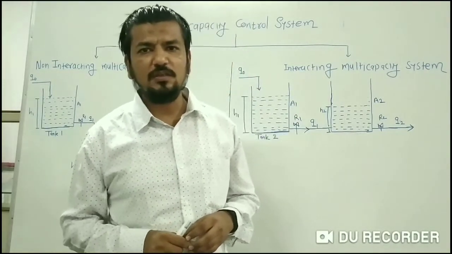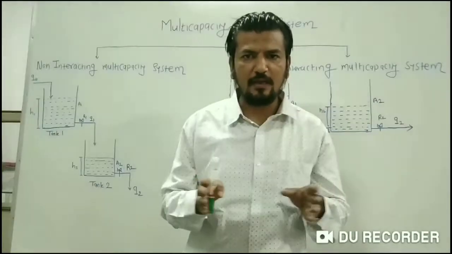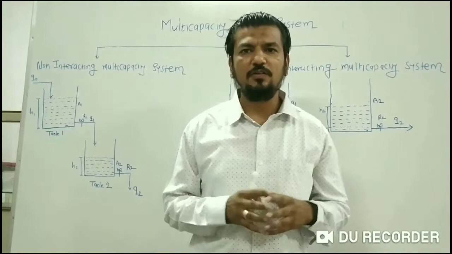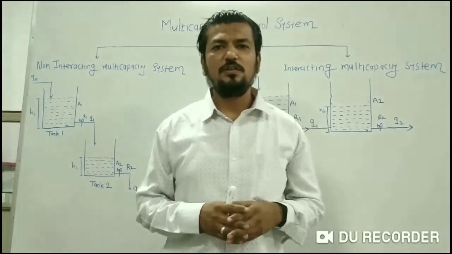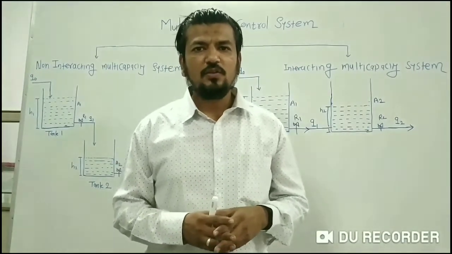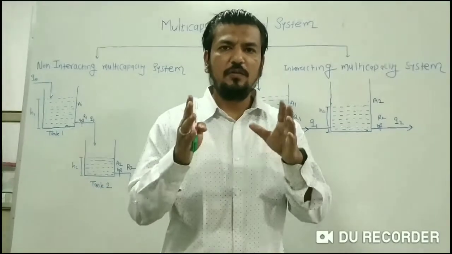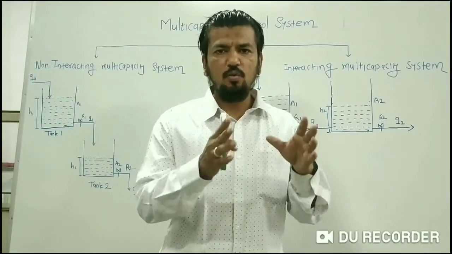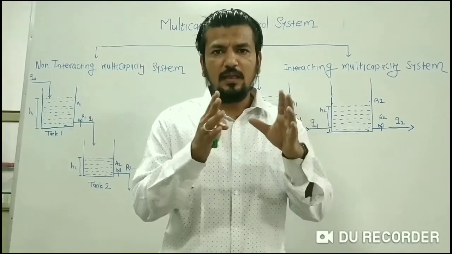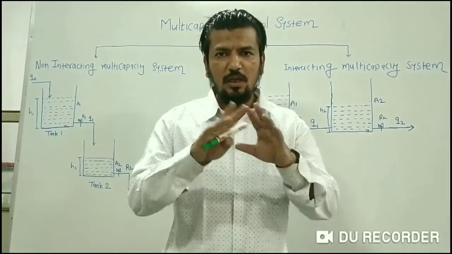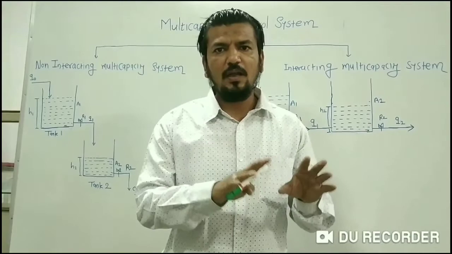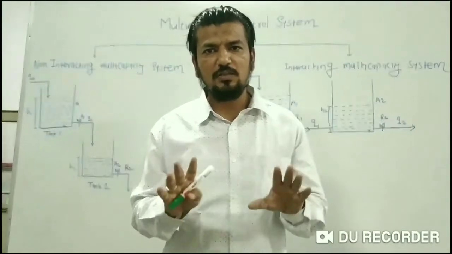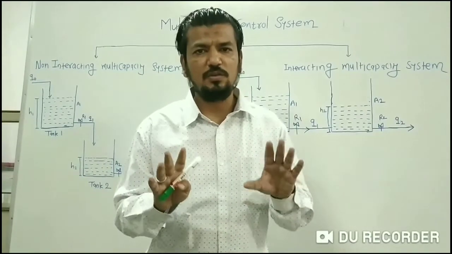For this I have considered the example of a single tank. All of you know that a single tank is a first order control system with the transfer function Y(s) upon X(s) equal to 1 upon 1 plus tau s. If I want to arrange more than one first order system in series, two or more tanks, then I can arrange these tanks in two manners: an interacting manner and a non-interacting manner. So let us see what is the difference between interacting and non-interacting control systems.